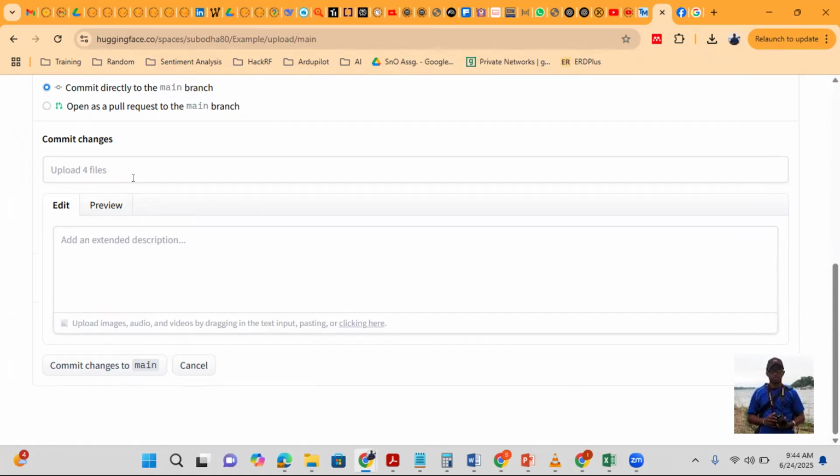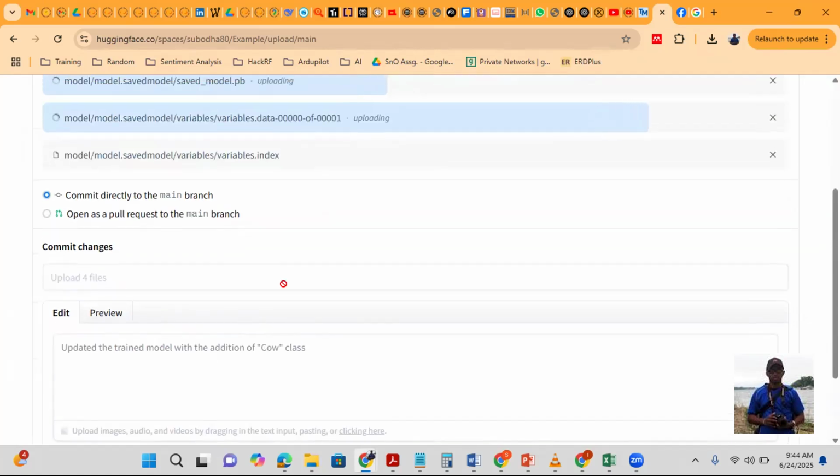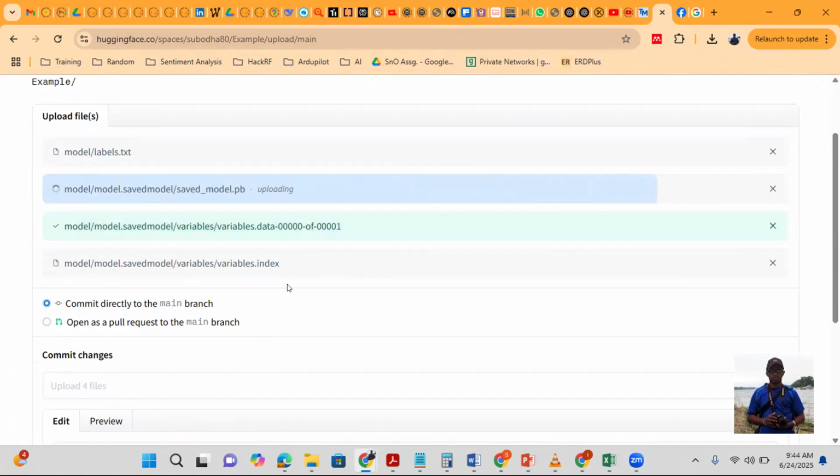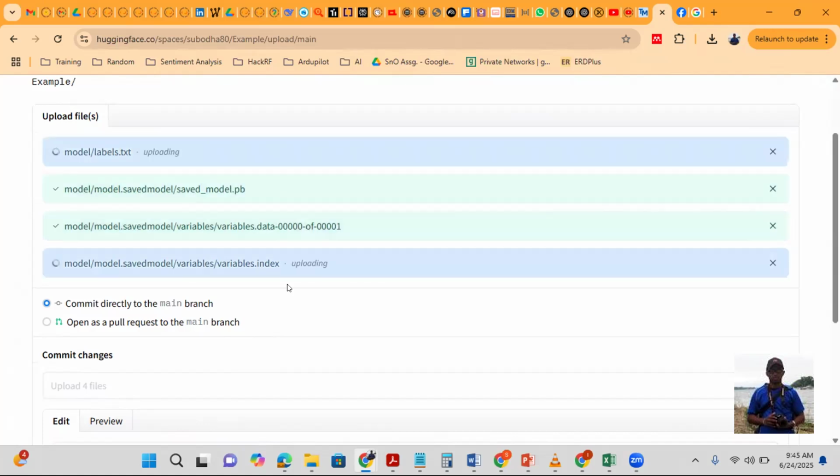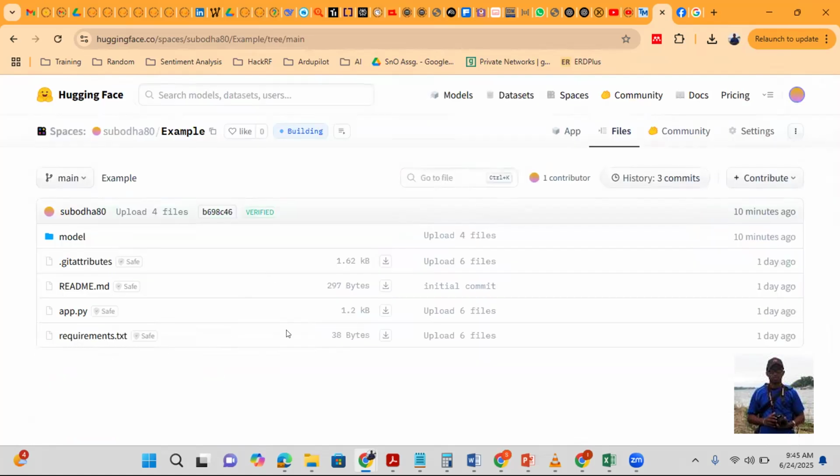Add an extended description. Okay, let's say updated the train model with the addition of cow class. So let's try to commit the changes. It looks like it's working.